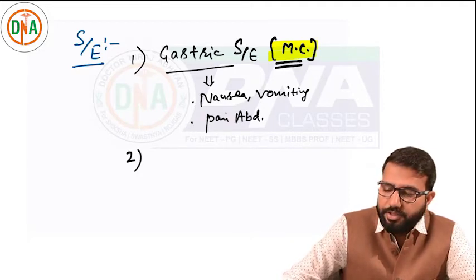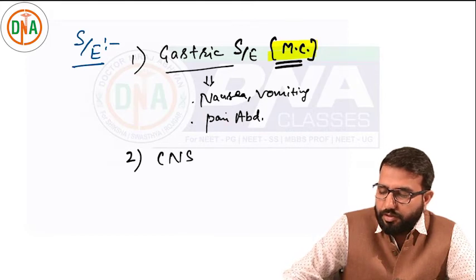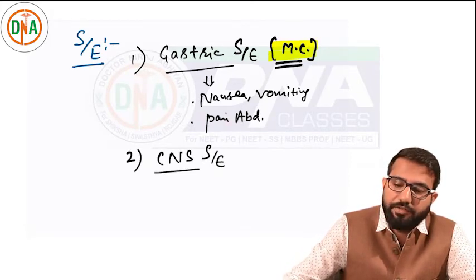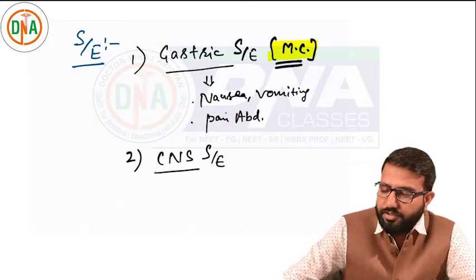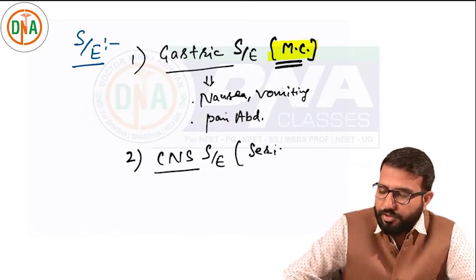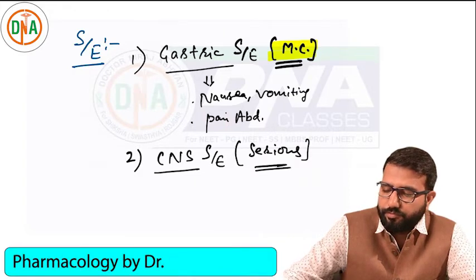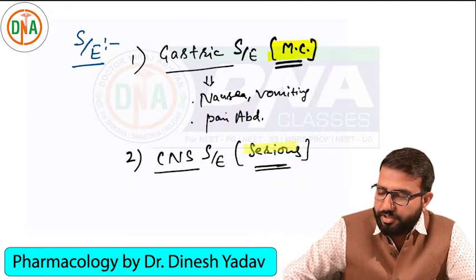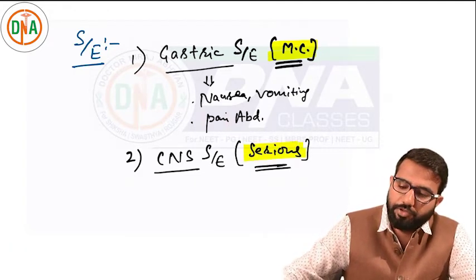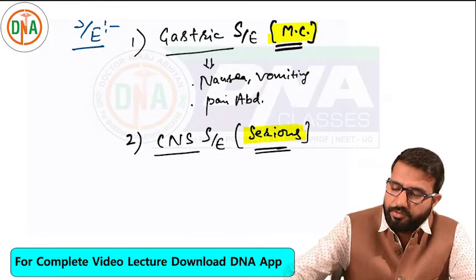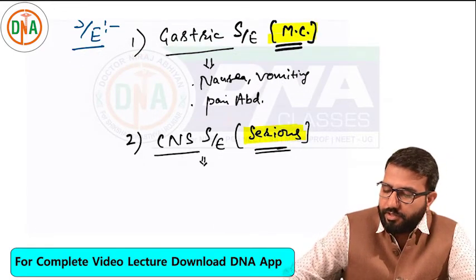Then serious side effect, as we discussed with nalidixic acid also, CNS side effect risk is there. That is serious toxicity of this drug. So common is gastric, serious is neurological side effect. In CNS, we can have the risk of seizures.